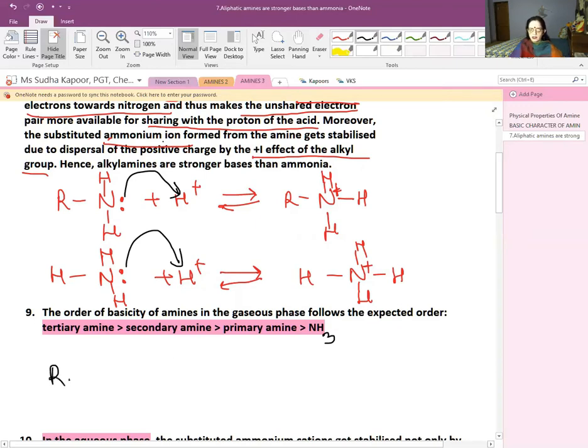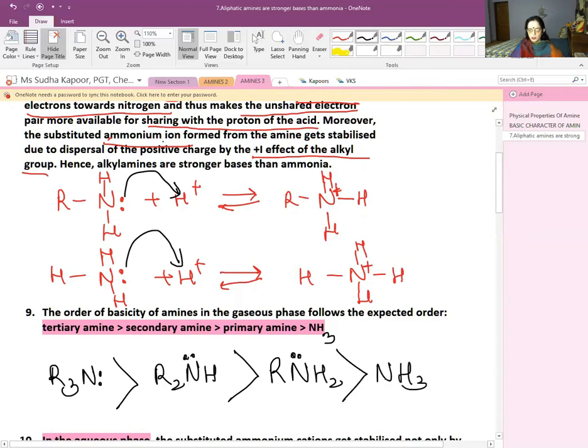So R3N, which has 3 alkyl groups, is going to be more basic than R2NH, than RNH2, than ammonia. Because what is the main thing that we see in a tertiary amine? The presence of three alkyl groups, which are rich with the plus I effect. There are three alkyl groups, so it is more basic.